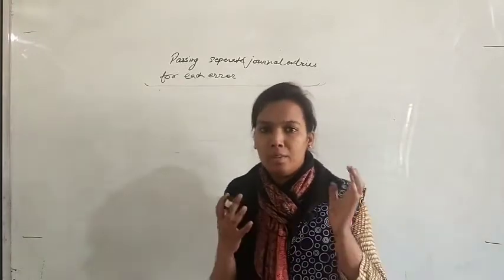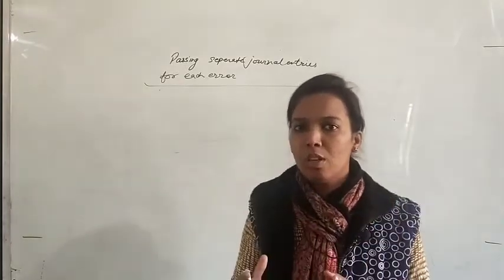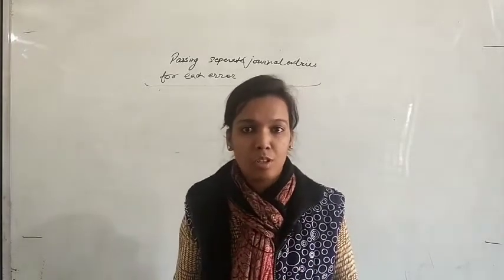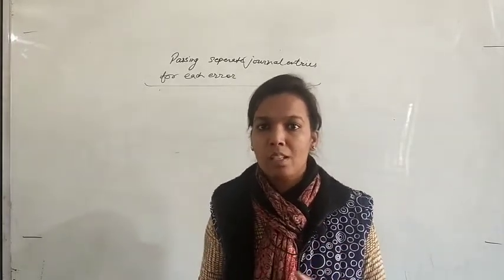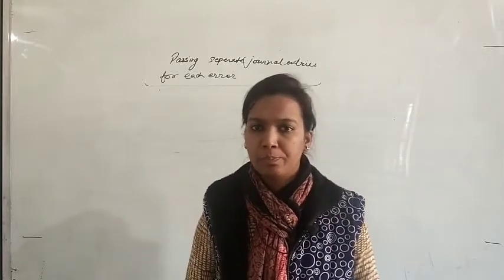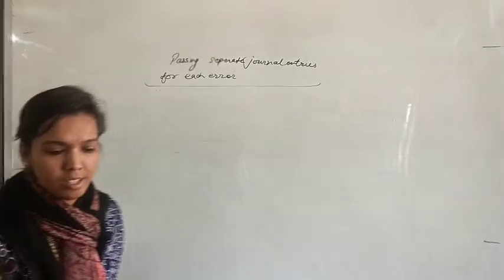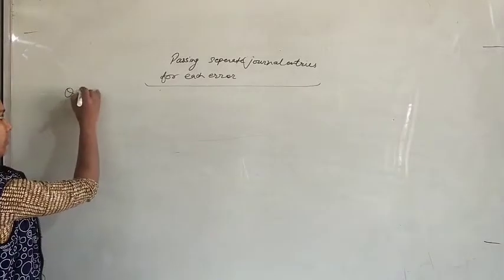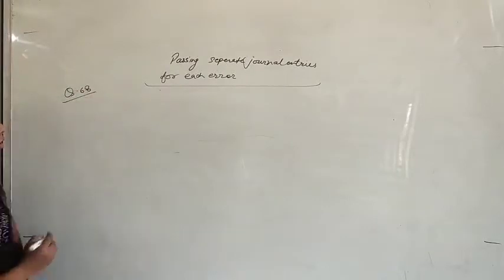Suppose that a partnership firm forgot about interest on capital, interest on drawings, salary, commission, meaning 4 items. So we will pass a separate journal entry for each of the 4 items. Let's start one question to see how we will pass journal entries in this condition. So I am going to solve question number 68. Question number 68 will include all these things.